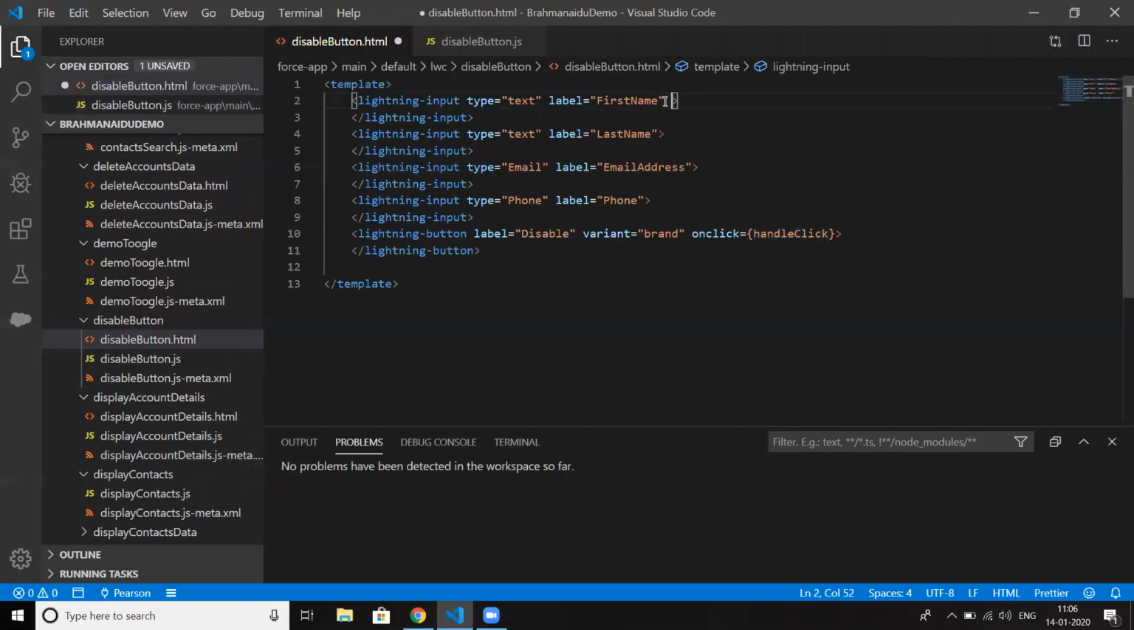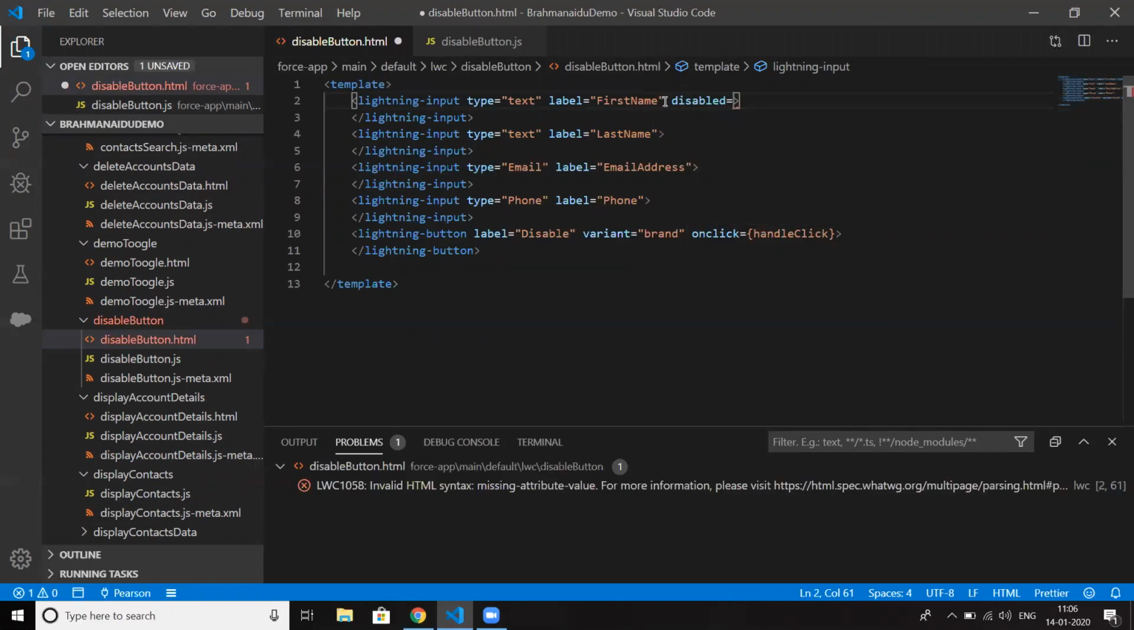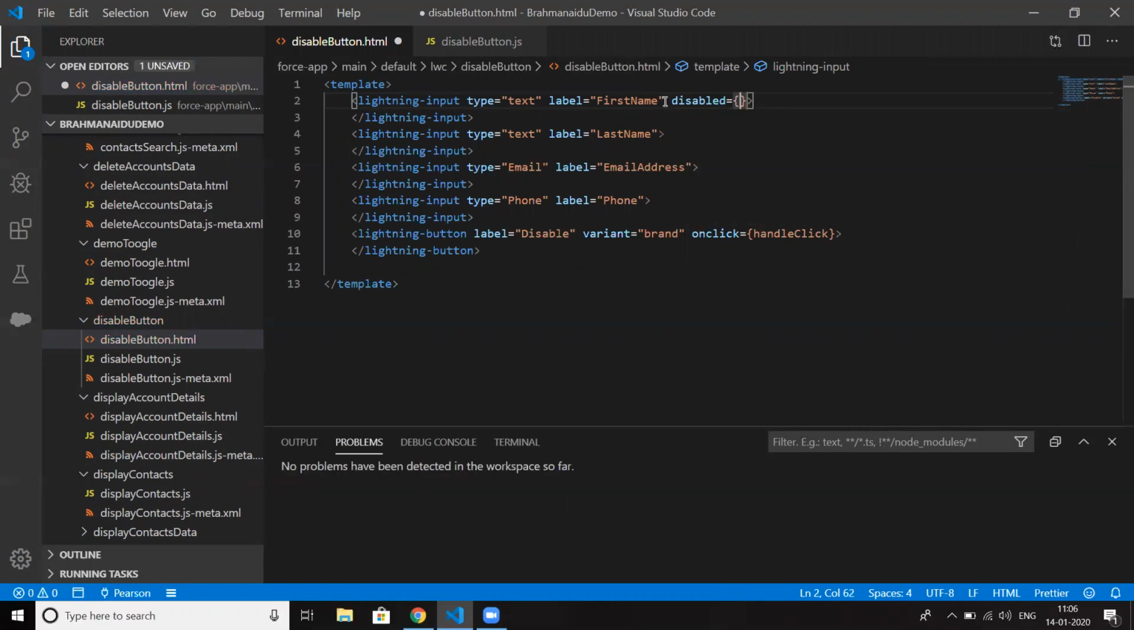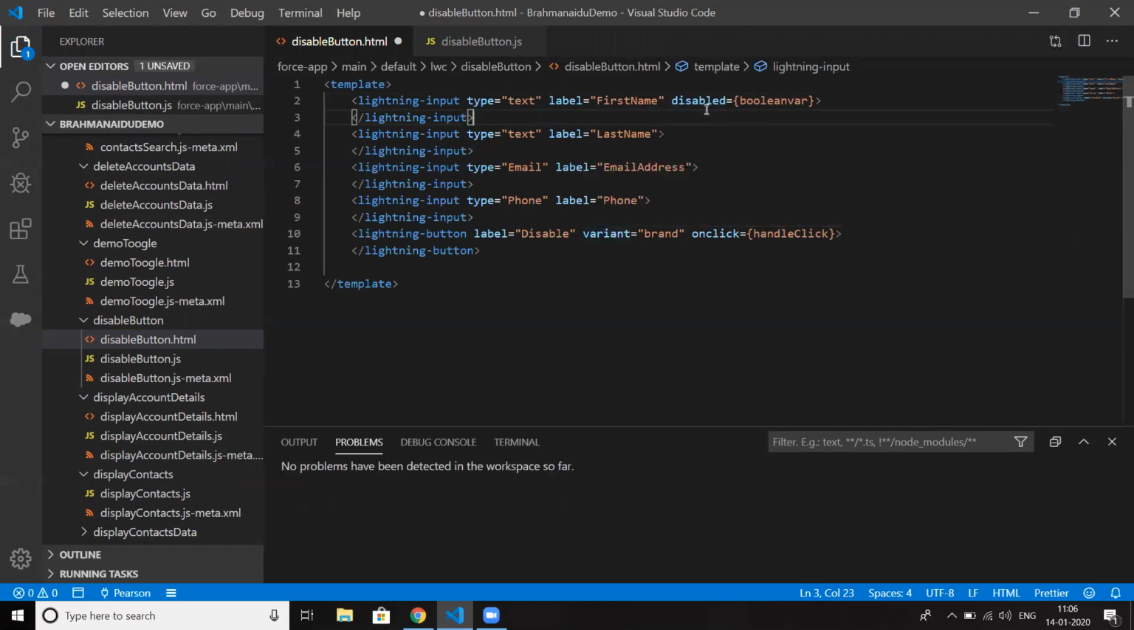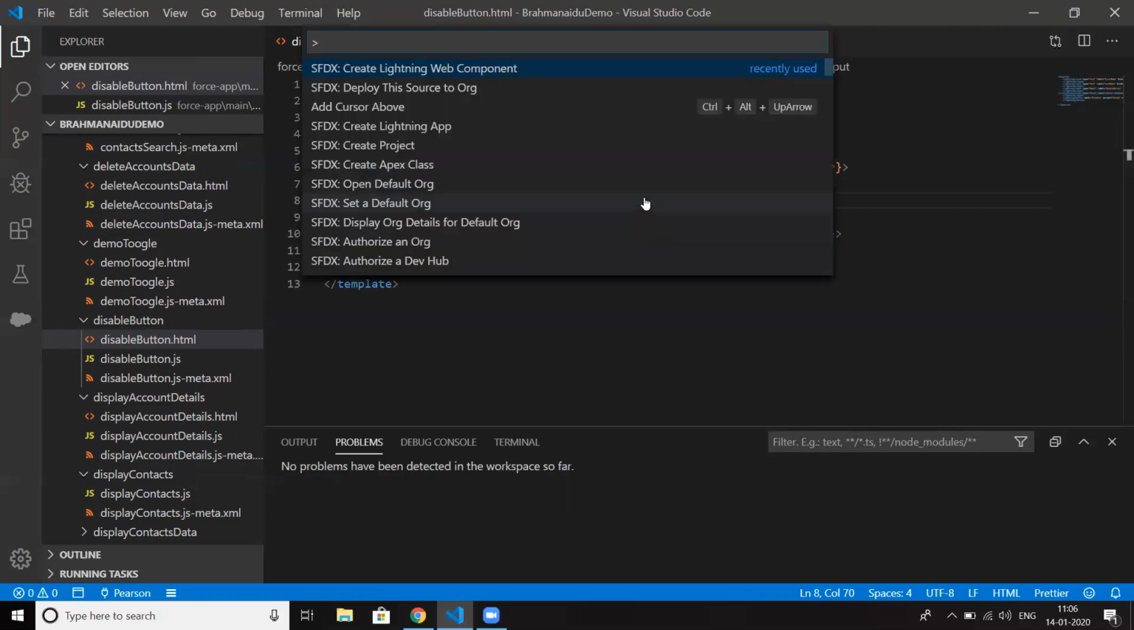Okay. So here disabled equal to booleanVar. By default it will be false. Whenever the user clicks on a button, then it will be disabled. Okay, so I'm just copying this disabled and putting it on the remaining fields. I'm saving it. Let me push this code to source org.